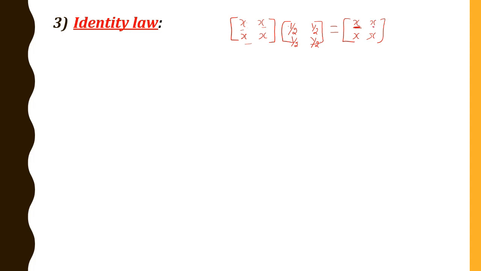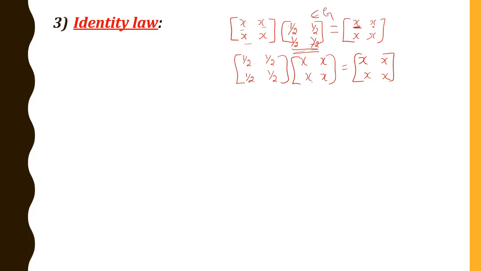In case of matrices, you should check both ways. So 1 by 2, 1 by 2, 1 by 2, 1 by 2 into X, X, X, X. Again, let us check what we get. 1 by 2 into X plus 1 by 2 into X, that is X by 2 plus X by 2. I get 2X by 2, that is X. Similarly, the remaining elements. Therefore, we can conclude that 1 by 2, 1 by 2, 1 by 2, 1 by 2 has the same element and it is not equal to 0. Clearly it is a real number. Clearly you can say it belongs to G. Therefore this is the identity element.